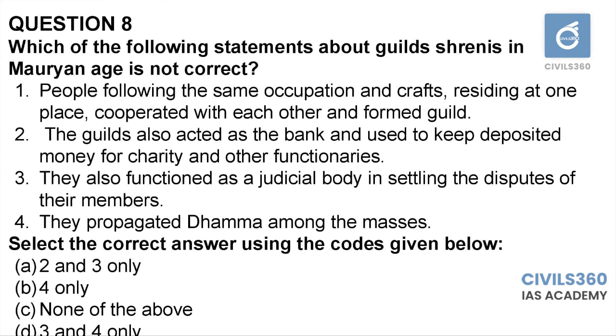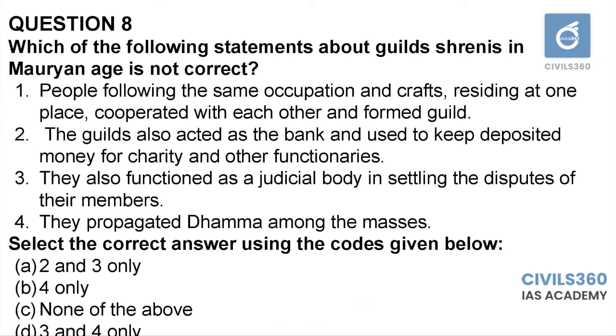Second one is saying that the guilds also acted as a bank. Guilds will be having a lot of trade, so they will be having a lot of money, so they can act as bank as well. So the second statement can be correct. So option A can be eliminated first of all. Out of the three options B, C and D, we can move to the third statement.